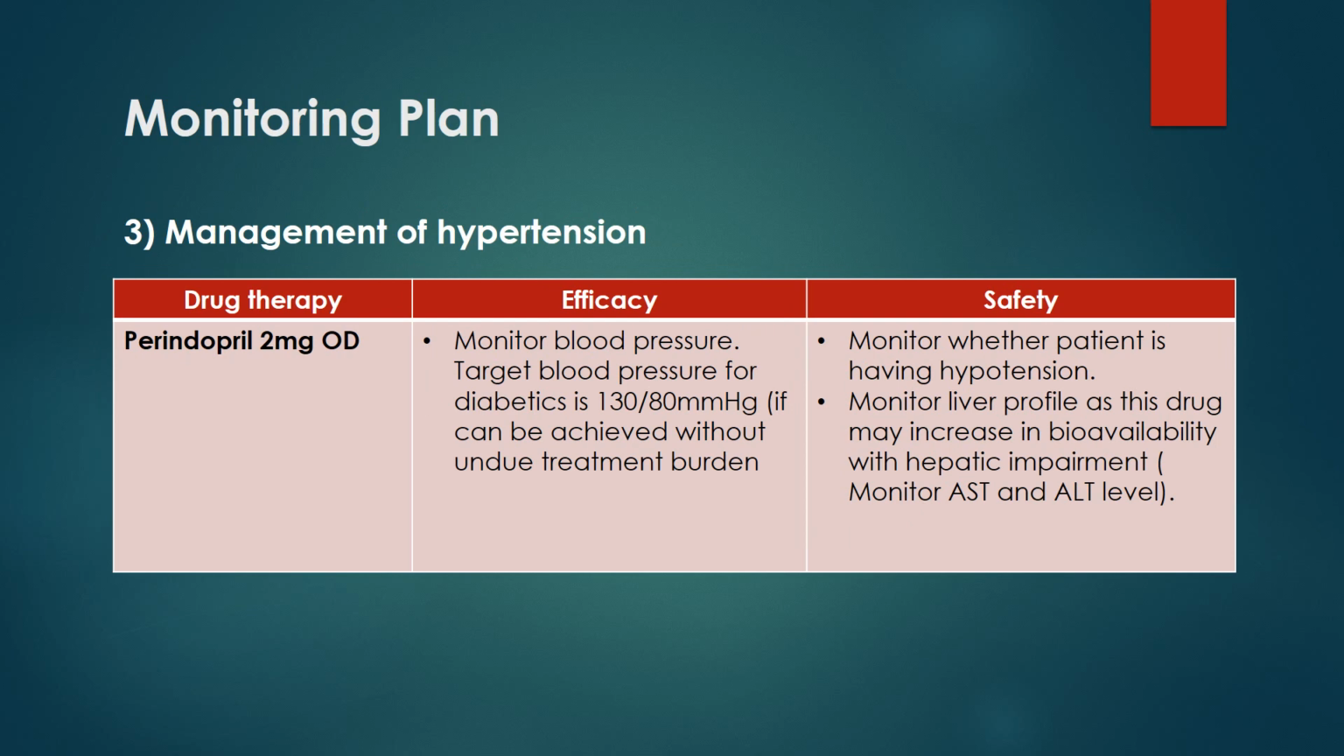Okay, for the management of hypertension in a patient with stroke or CVA, perindopril 2 mg once daily was given to this patient. So we have to monitor the efficacy by monitoring the blood pressure level. We targeted a blood pressure, considering that this patient has diabetes as well, of 130 over 80 millimeters of mercury. For safety monitoring of this drug, just monitor whether the patient is having hypotension or any signs of it, and also monitor the liver profile as this drug may increase in bioavailability with hepatic impairment.